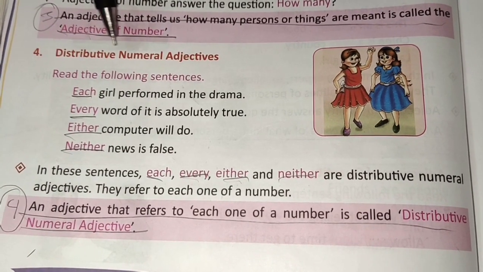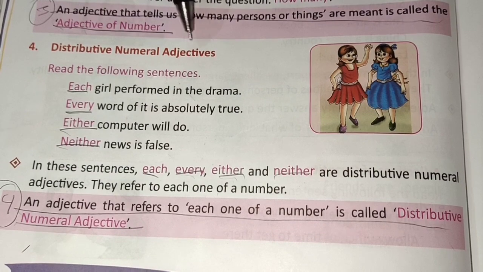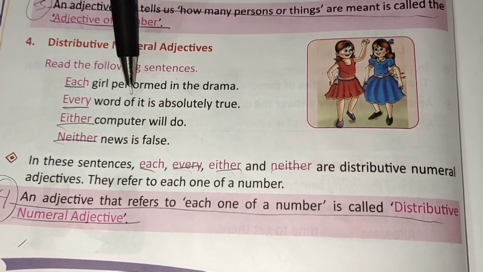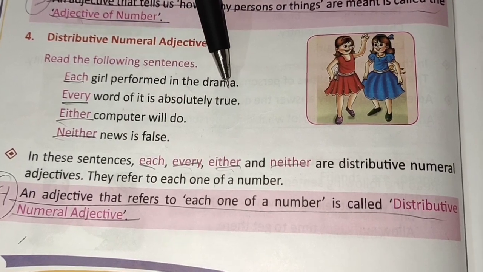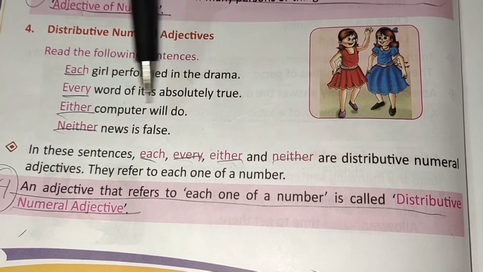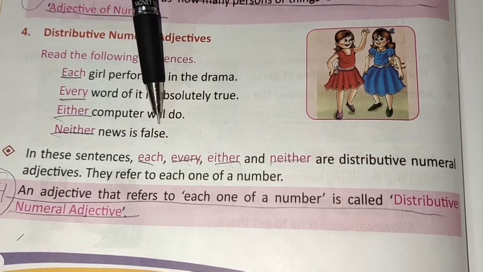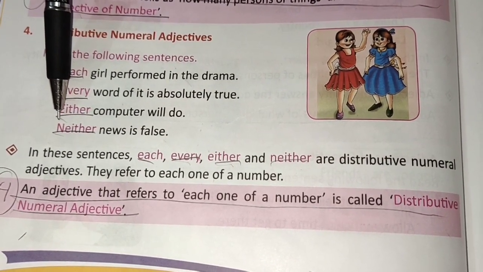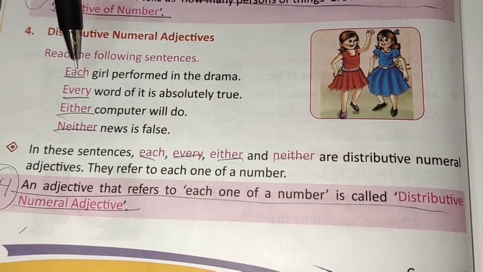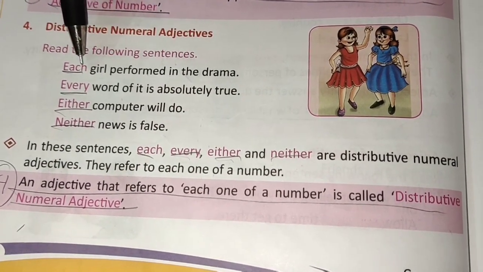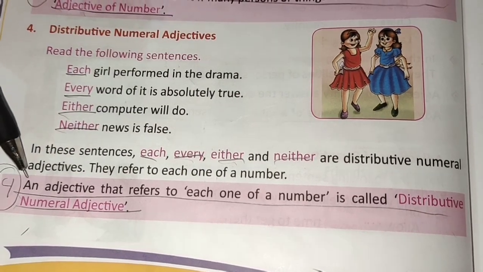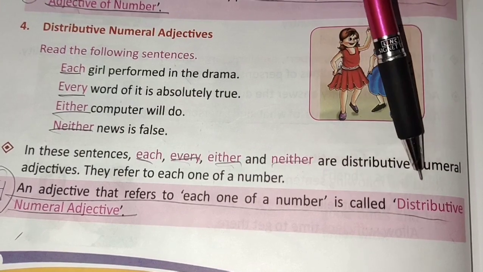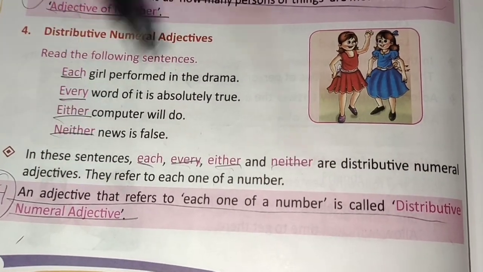Fourth is distributive numeral adjective. Each girl performed in the drama. Every word of it is absolutely true. Either computer will do. Neither news is false. Now in these sentences, each, every, either and neither are distributive numeral adjectives. They refer to each one of a number. So the definition: an adjective that refers to each one of a number is called a distributive numeral adjective.